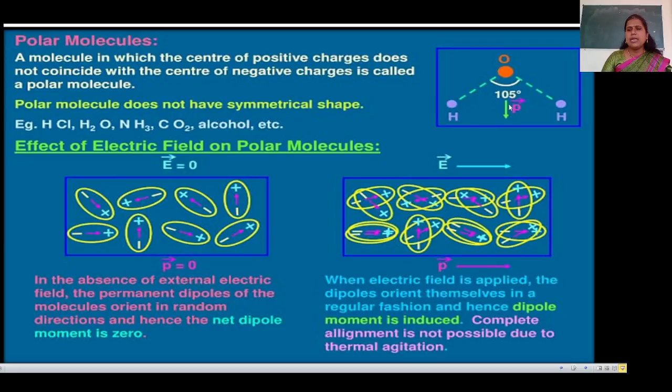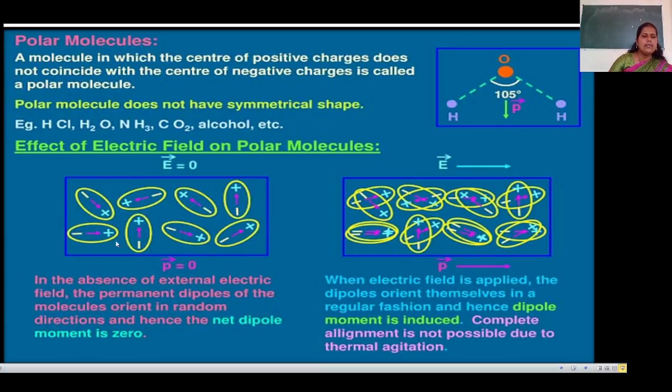Here is the diagram shown for polar molecules. The angle is given here: H2O is an example of a polar molecule. Their angle is here, and the electric dipole is here. Now, the effect of an electric field on polar molecules. In this shape of polar molecule, the negative and positive charges do not coincide.